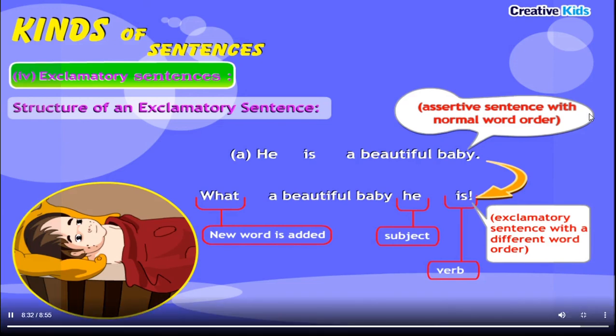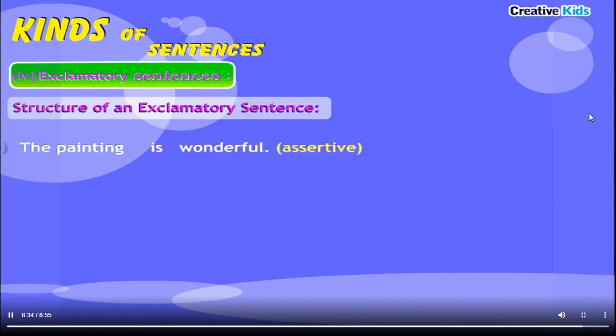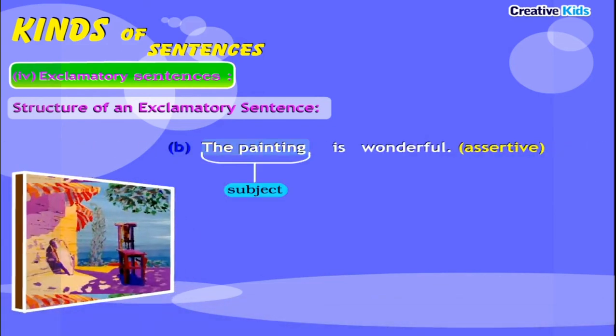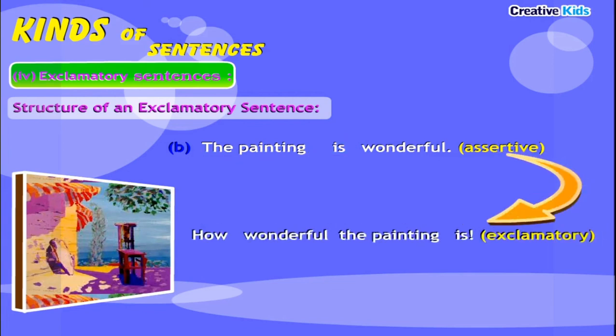Exclamatory sentence with a different word order. The painting (subject) is (verb) wonderful. Assertive. Sentence B transforms into: How, new word is added, wonderful the painting (subject) is (verb). Exclamatory.